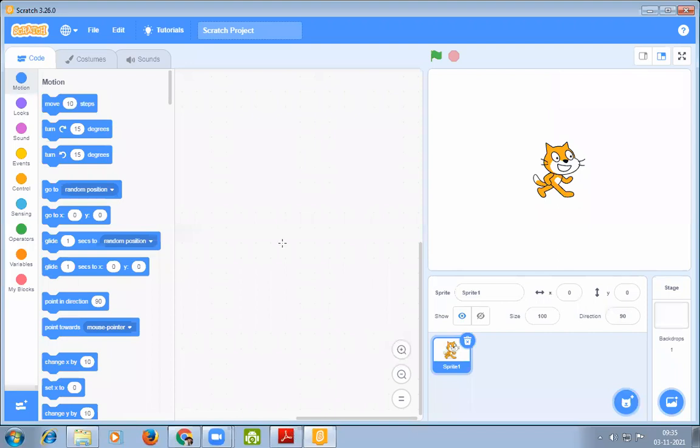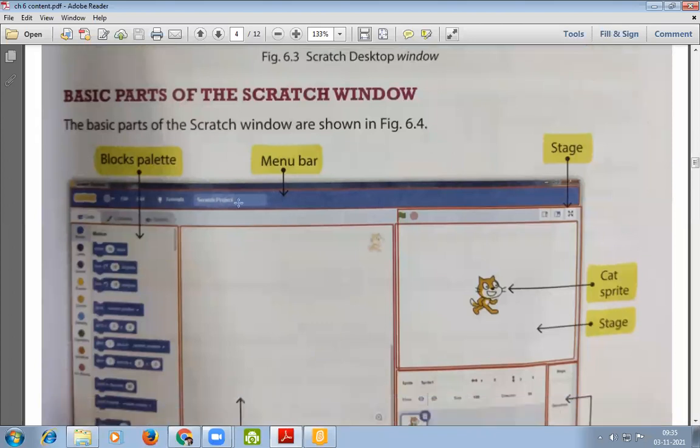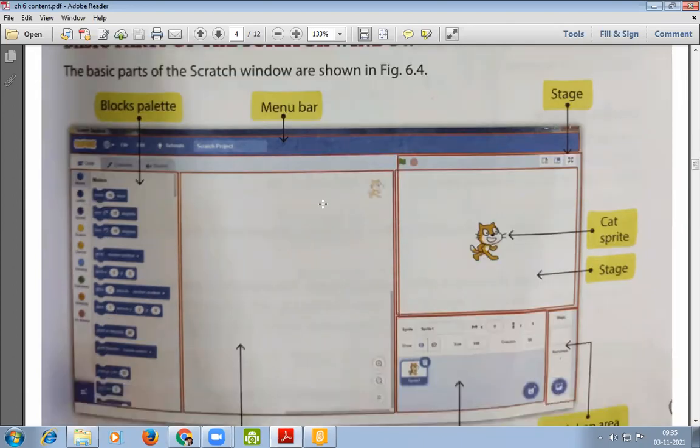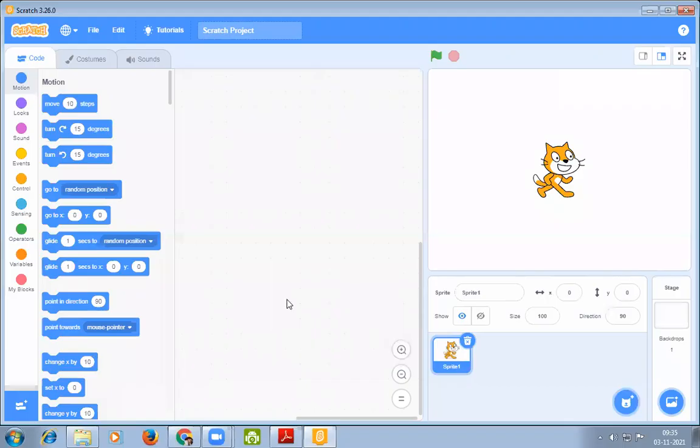Next, basic parts of the Scratch window. We have already learned how to open a new Scratch window. Now we have to learn what the basic parts of the Scratch window are. Look at figure 6.4 given at the bottom of page number 69. I am going to show you practically. Keep your eye on page number 69. The basic parts of the Scratch window are shown in figure 6.4.